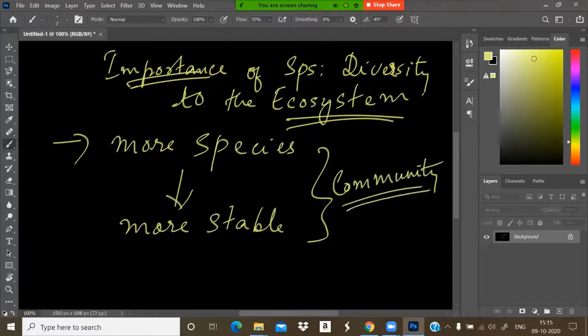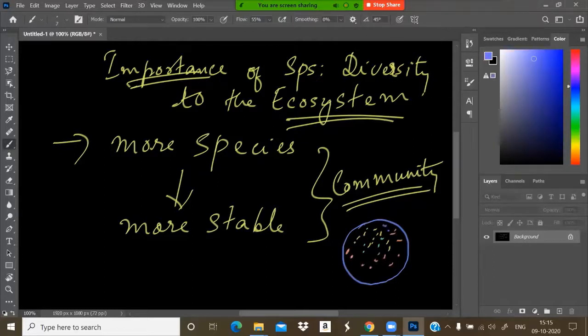I can explain it in a diagram. Suppose this is a community and here many more varieties of species are present. Different organisms are present in this particular community, so many organisms. I will use many colors.